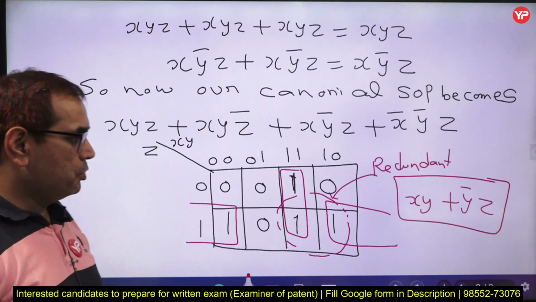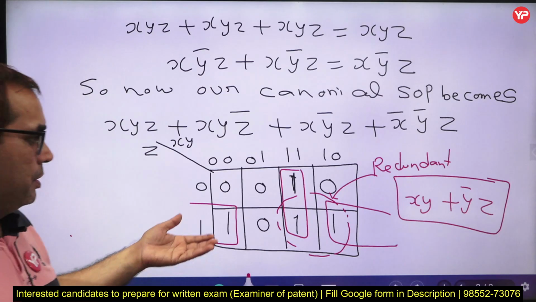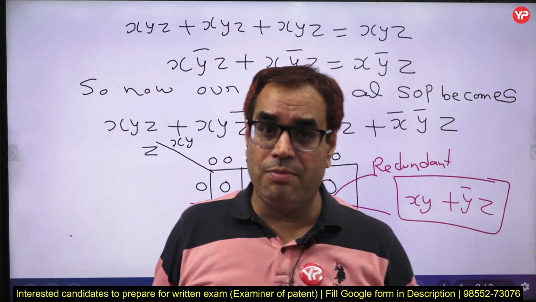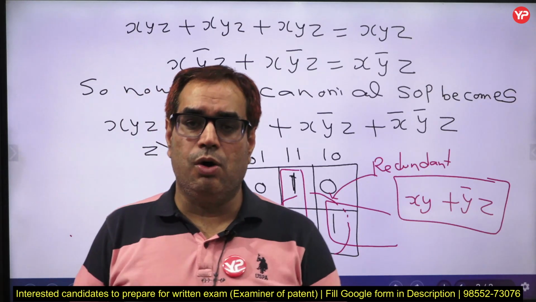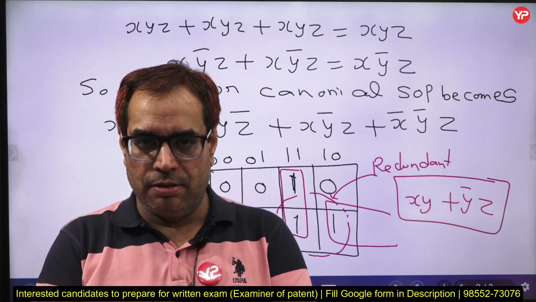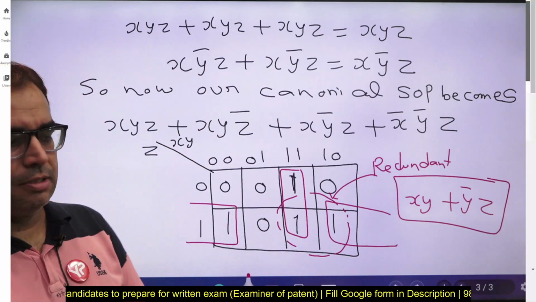I hope you have understood. You will revise all the concepts of K-map simplification, canonical form, Boolean expression rules. All things you have to prepare for the descriptive paper of this examination. All the best.